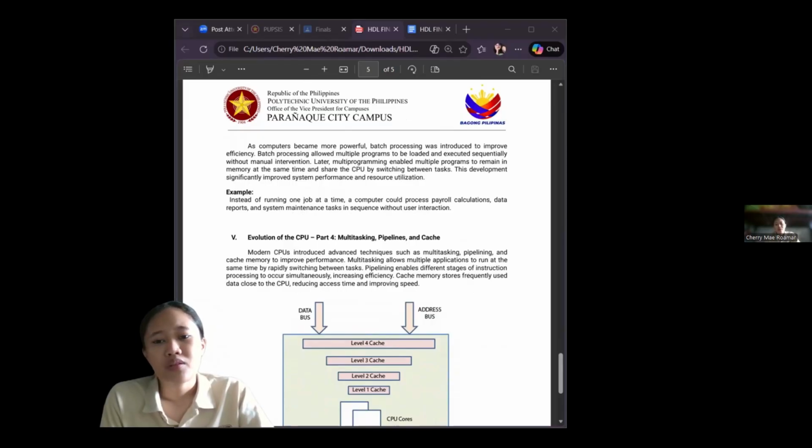Part 3 focuses more on the relationship between CPU evolution and the operating system. Early computers could only run one program at a time, which made them inefficient. As CPUs improved, they became capable of multitasking, allowing multiple programs to run seemingly at the same time.